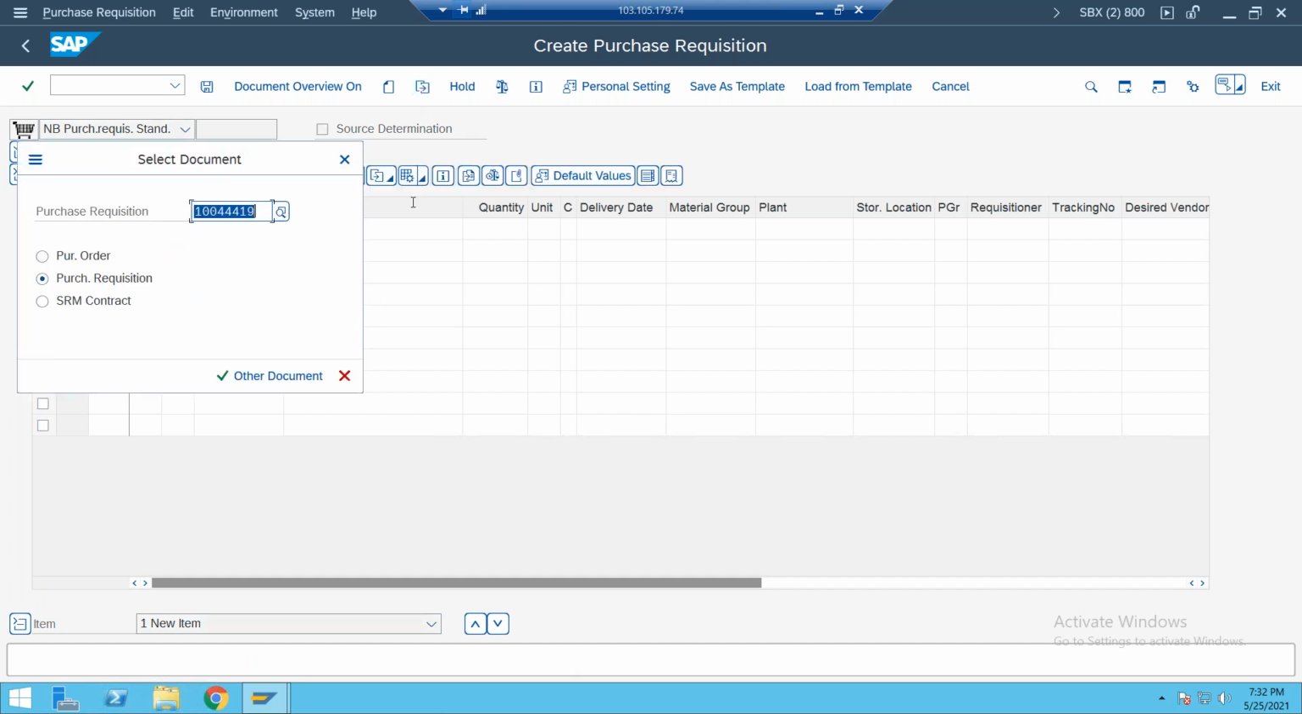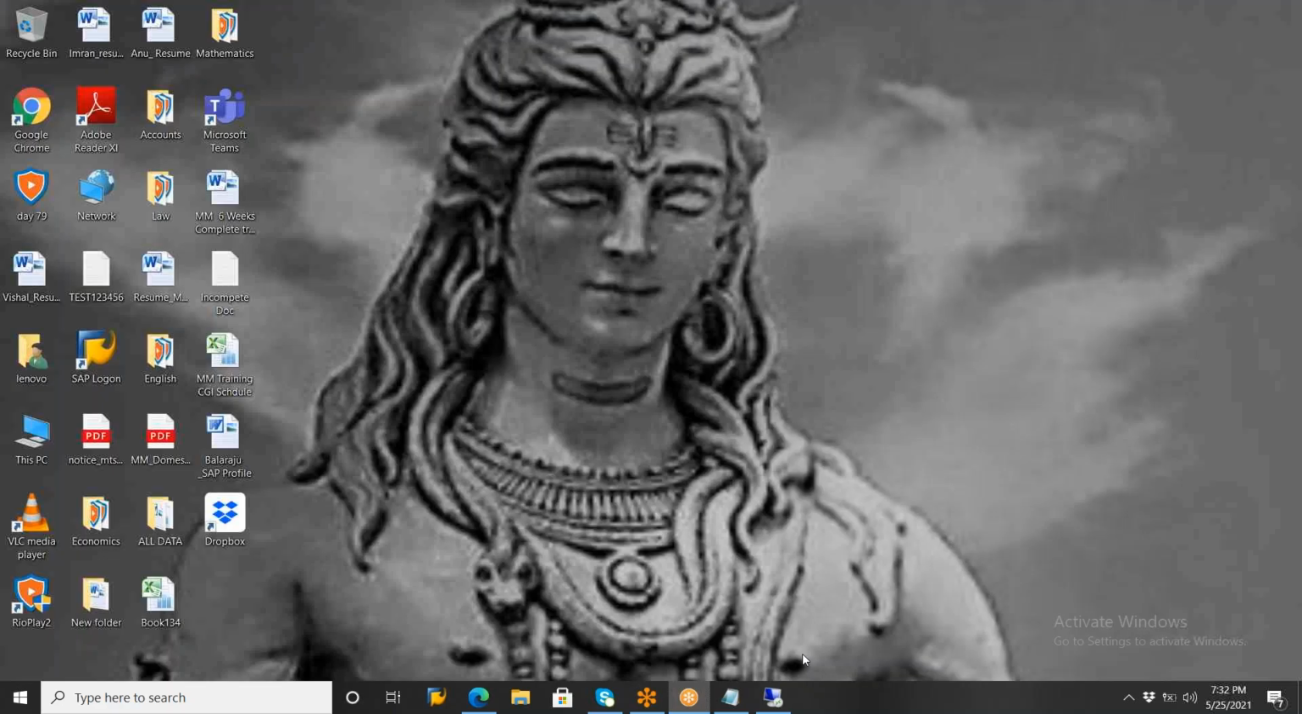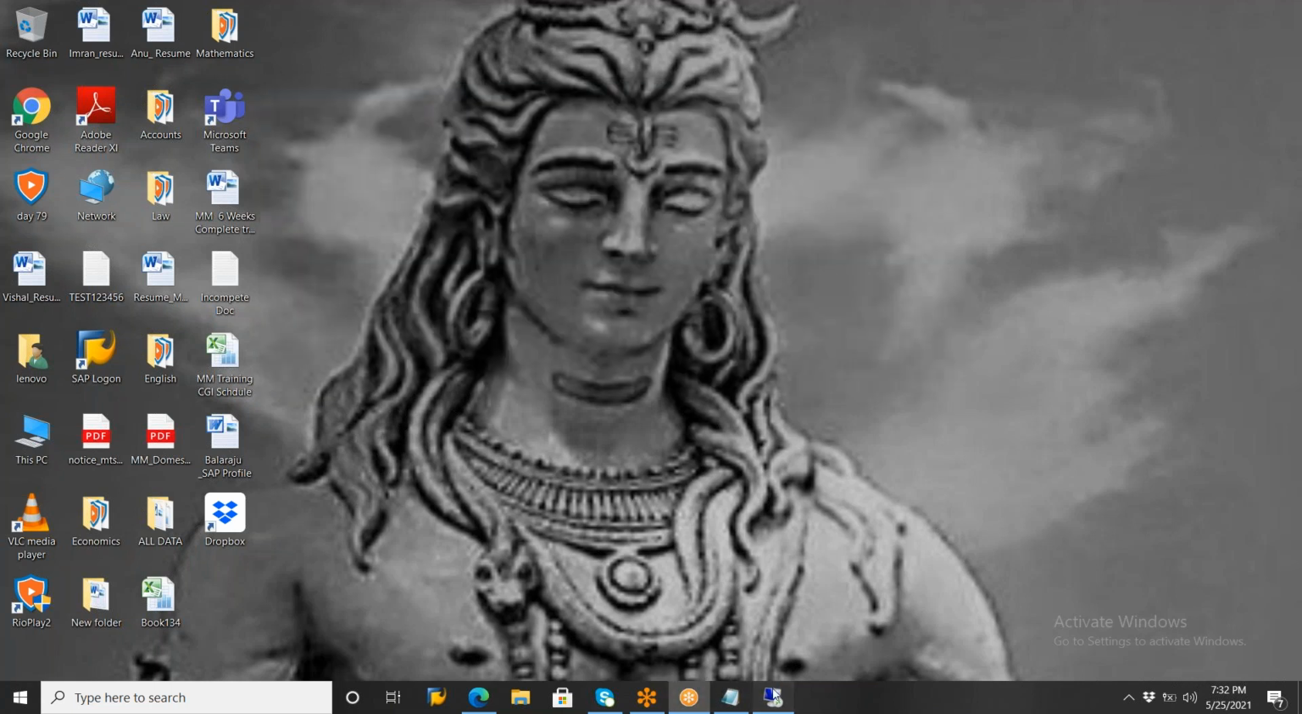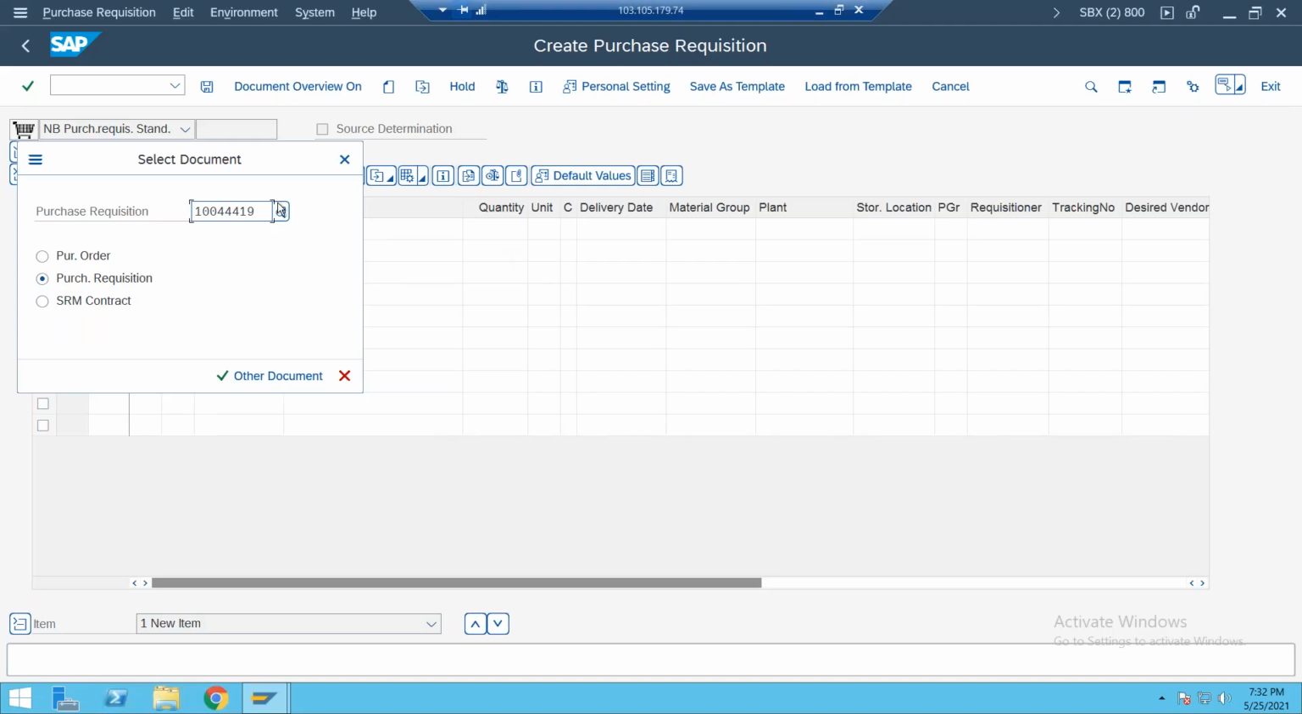Now, with reference to this purchase requisition, copy it and enter the PR number here. So far we created one purchase requisition. We already created the material and vendor, maintained an info record, and also created a purchase requisition. With reference to this purchase requisition, if you want, you can convert it through an RFQ, request for quotation, as I already told you.